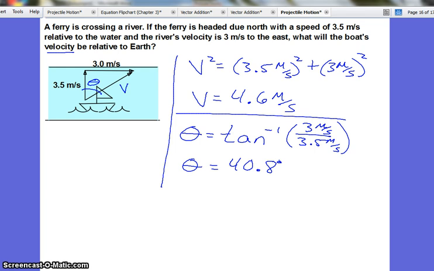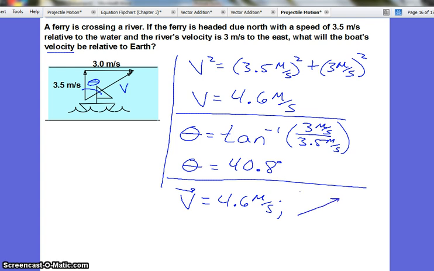And so that is our overall answer. We can either write it in these two spots since we have it labeled in our diagram, or you can just write it as one if you like. Our velocity is 4.6 meters per second at an angle, so I'll duplicate that direction, and it's relative to my vertical line. So I'll draw a vertical dotted line, and that is an angle of 40.8 degrees. Put a box around it so we know where our answer is located.